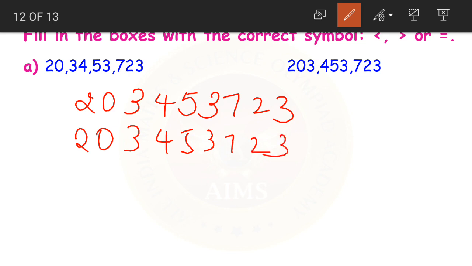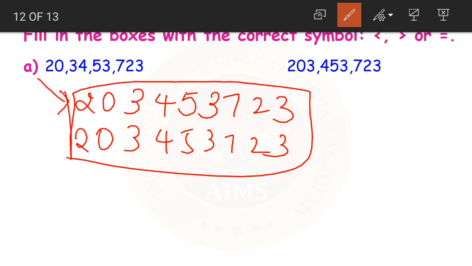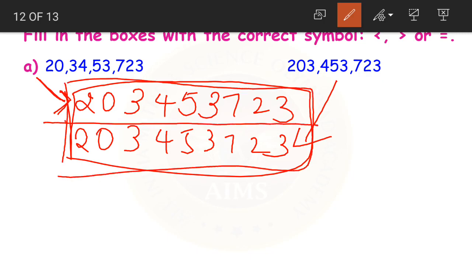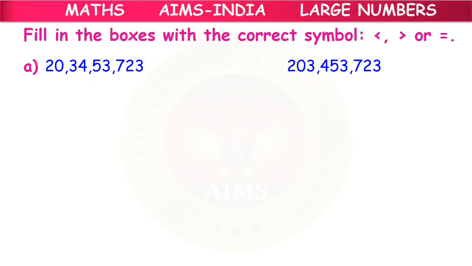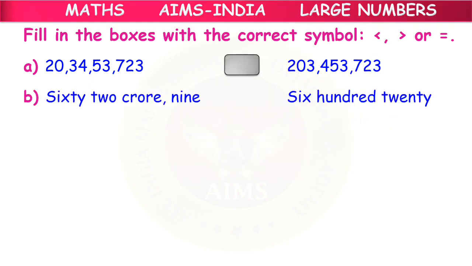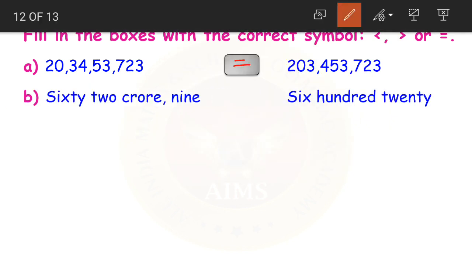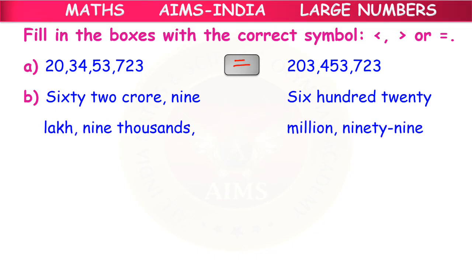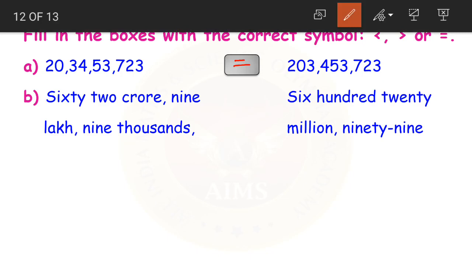Now look at both the numbers, children. Are you finding any difference? I wrote the number on the left side here and the number on the right side here. When we look at both the numbers, is there any difference? No, both the numbers are exactly the same. So both the numbers are equal to each other. Yes or no, children? Yes, both the numbers are equal to each other.